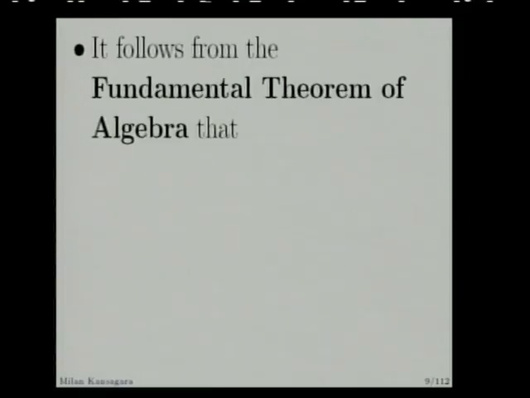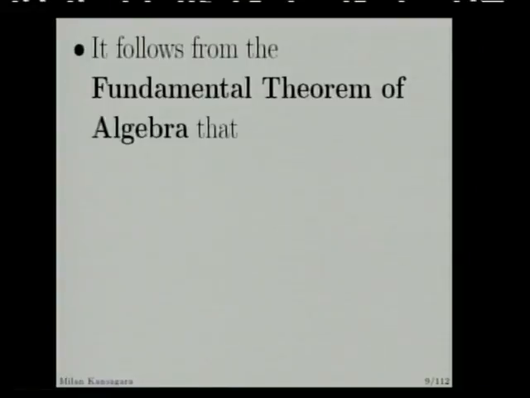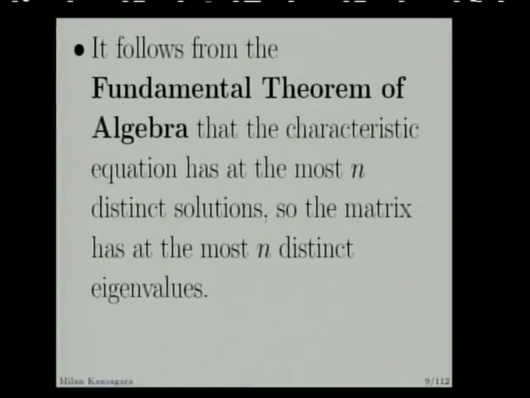So it follows from the fundamental theorem of algebra that this polynomial has degree n. So by the fundamental theorem of algebra, the characteristic equation has at the most n distinct solutions. So the matrix has at the most n eigenvalues.